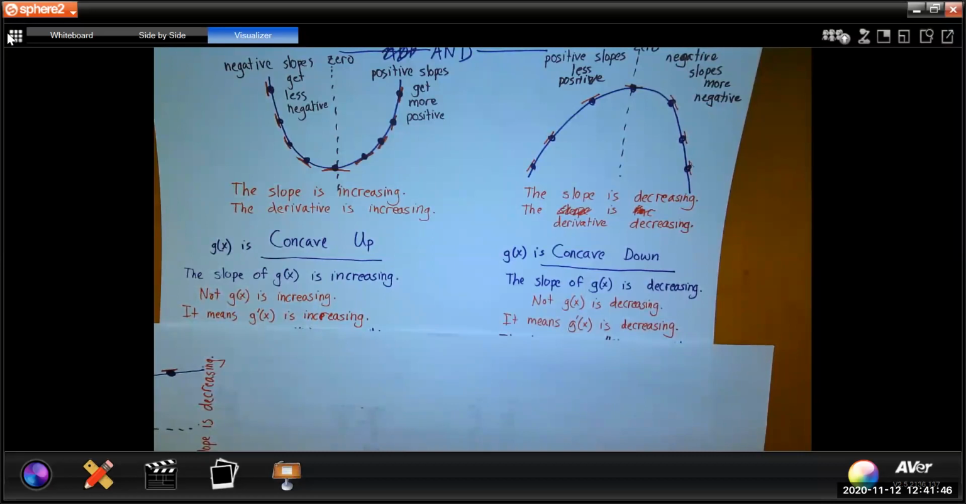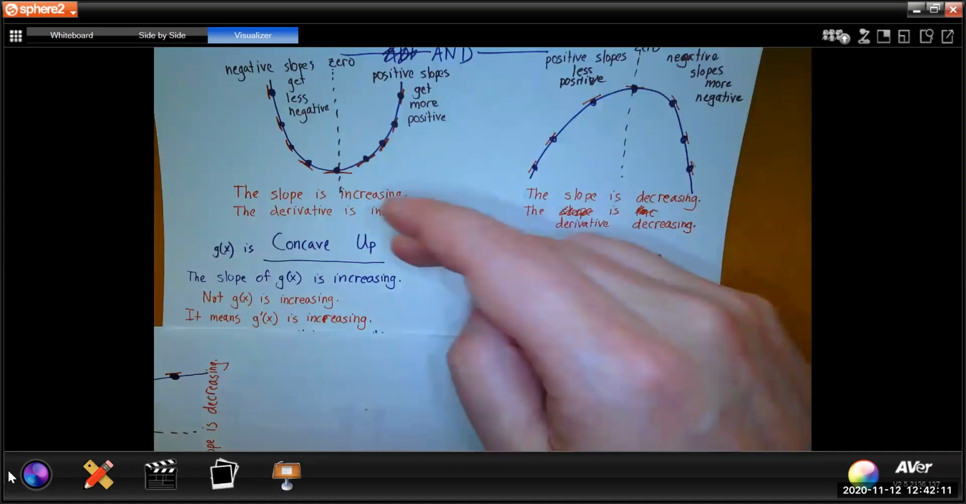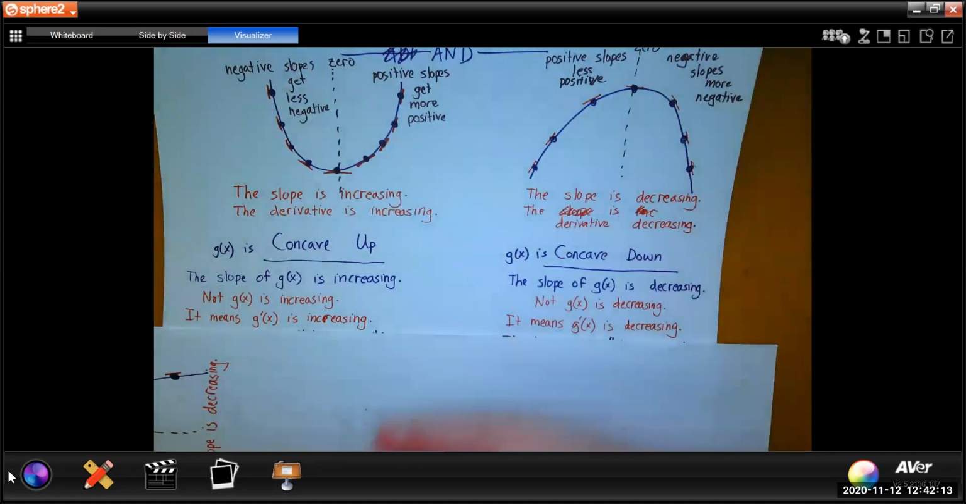I'm deliberately pausing, giving you a chance to write things down. So g of x concave up means g of x is increasing. It means g prime of x is increasing.